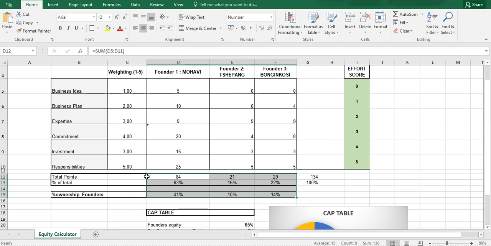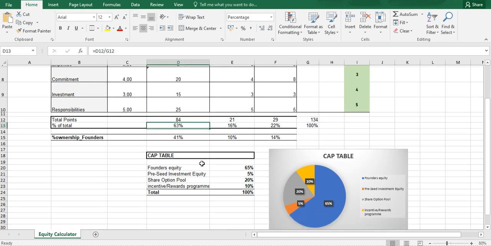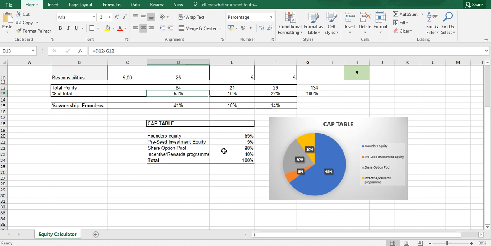When you come back and look now, he's got 84 points, which translate to 63%. After it translates to 63%, you're going to look at his ownership in the idea. Then we go to the cap table. On the cap table, we have allocated 65% of the entire idea towards the founder's equity. So you're going to say 63% of 65%. That means he has 41% of the 65%.